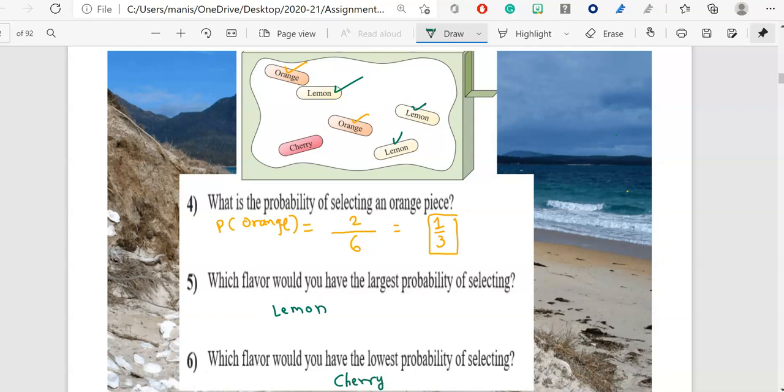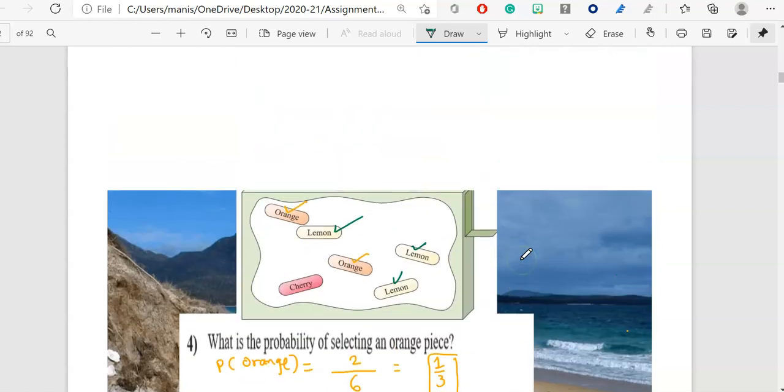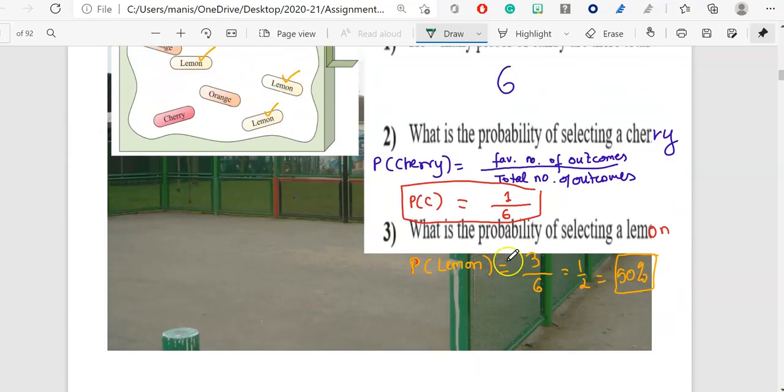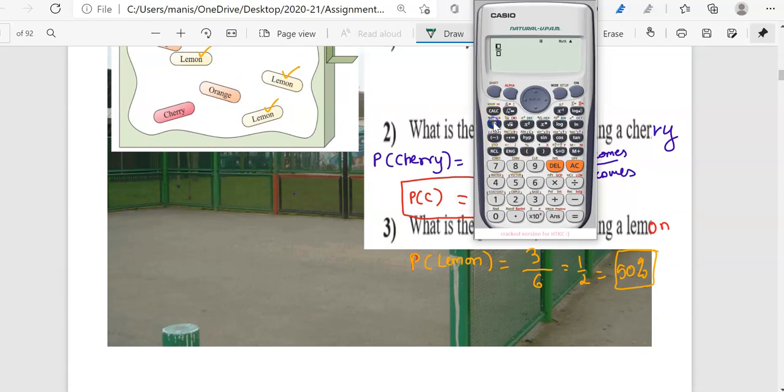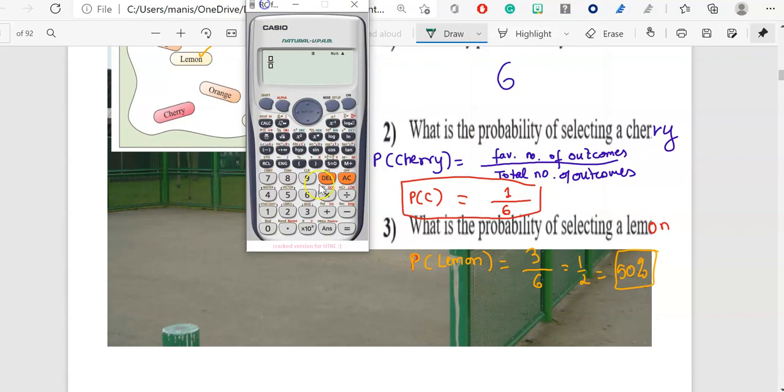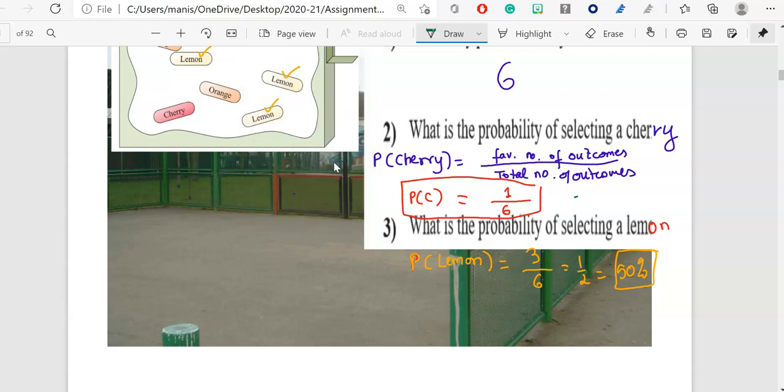Now one more way to find out was this method also. If I would have seen what is for lemon is 50%, and this is what? 1/6. Okay, so we can do like this also. Let me change it to decimals. So there you go. This is your 1. Oops, let me do it again. This is my 1, and this is my 6. So 1/6 in percent is what? In percent it is 0.16. So what is in percentage? 0.16%.